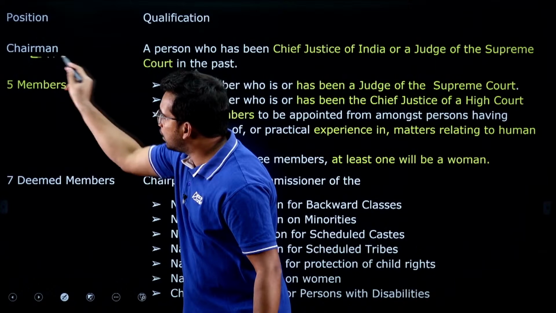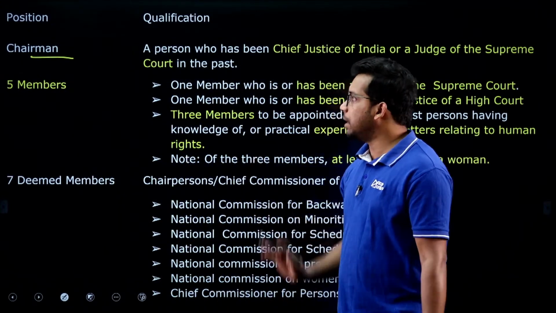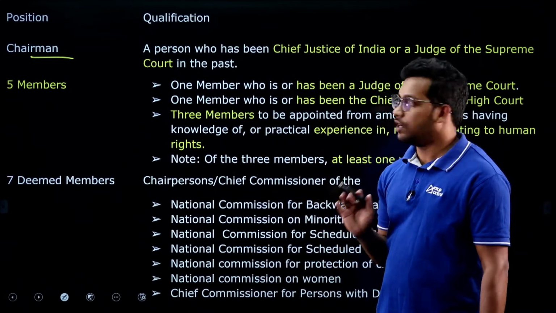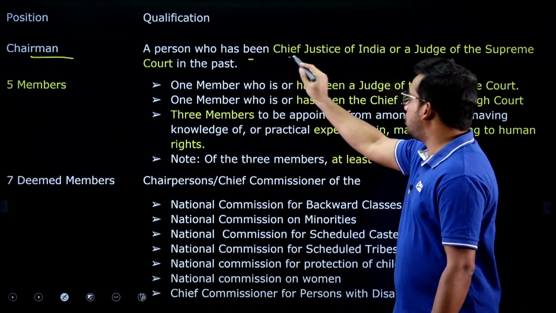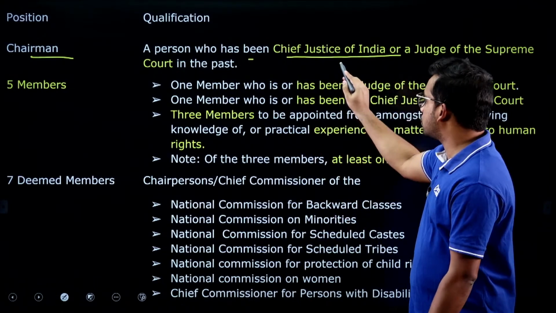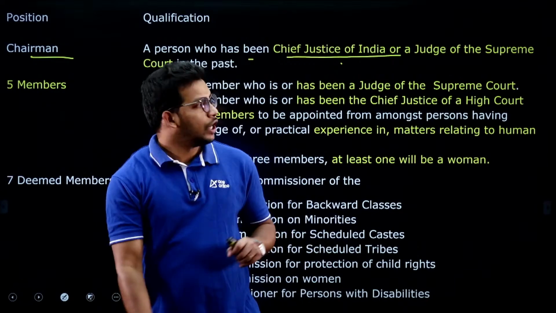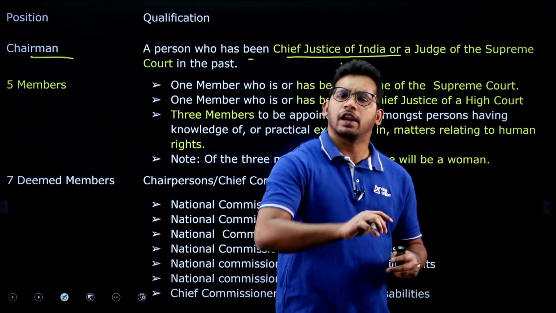The most important person is the chairman or chairwoman, whoever it may be, the head of this organization. A person to be appointed as chairman should be a retired Chief Justice of India or a retired Supreme Court judge. Judges are the most independent body in any country.